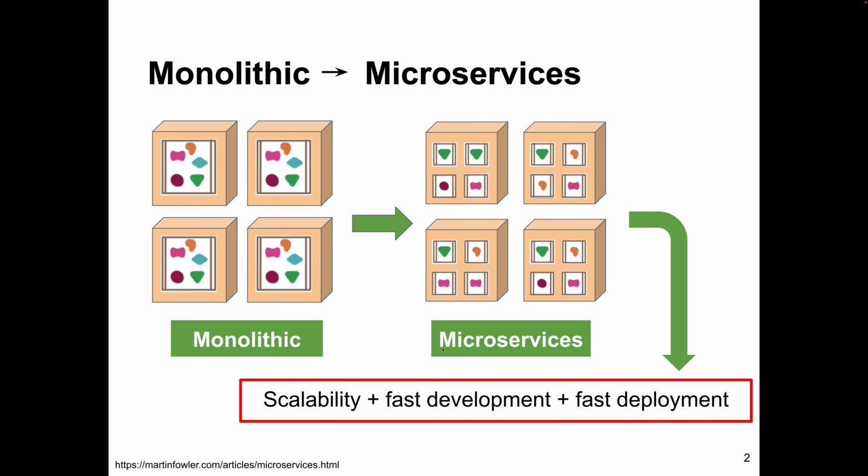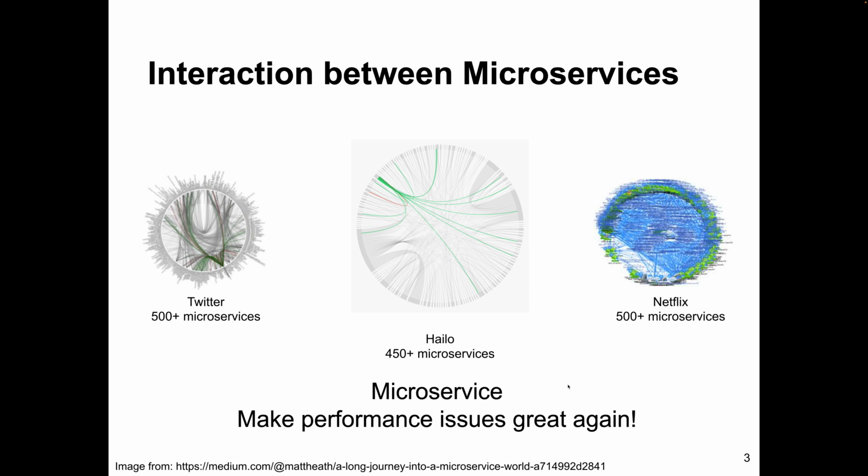Cloud computing today is migrating from monolithic to microservices to achieve better scalability, faster development, and faster deployment. However, this benefit comes with a cost. When any performance issue happens, it's very difficult to identify, explain, and resolve.